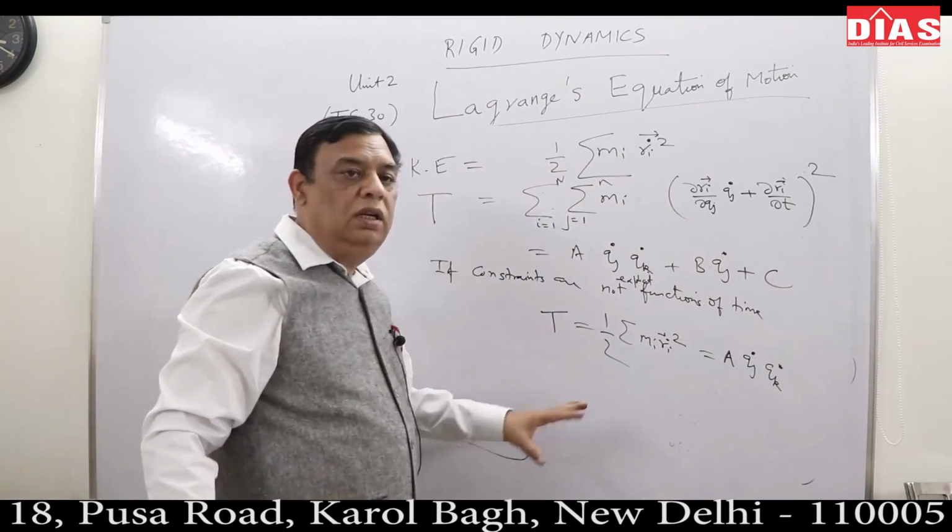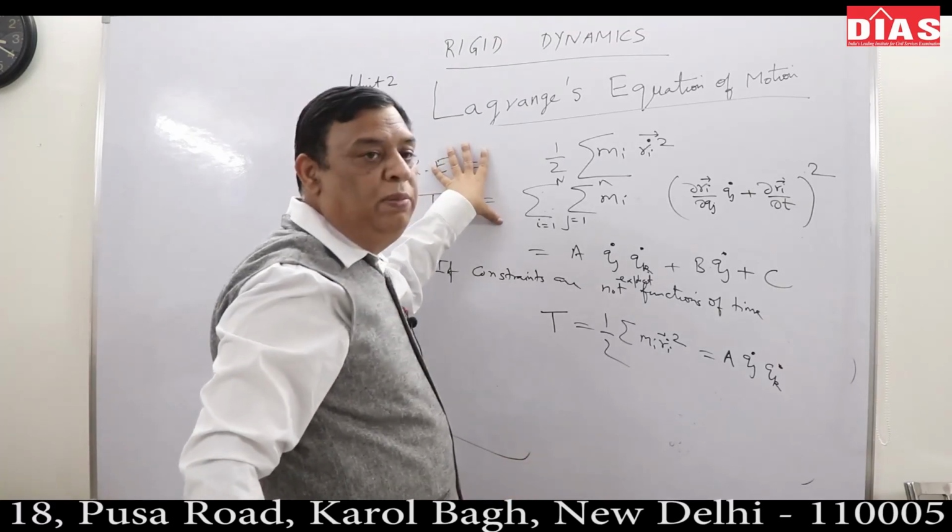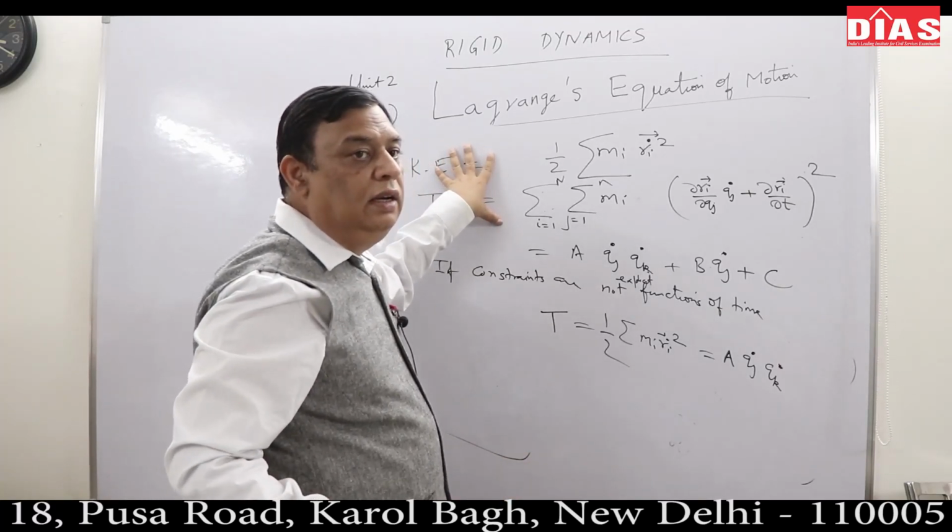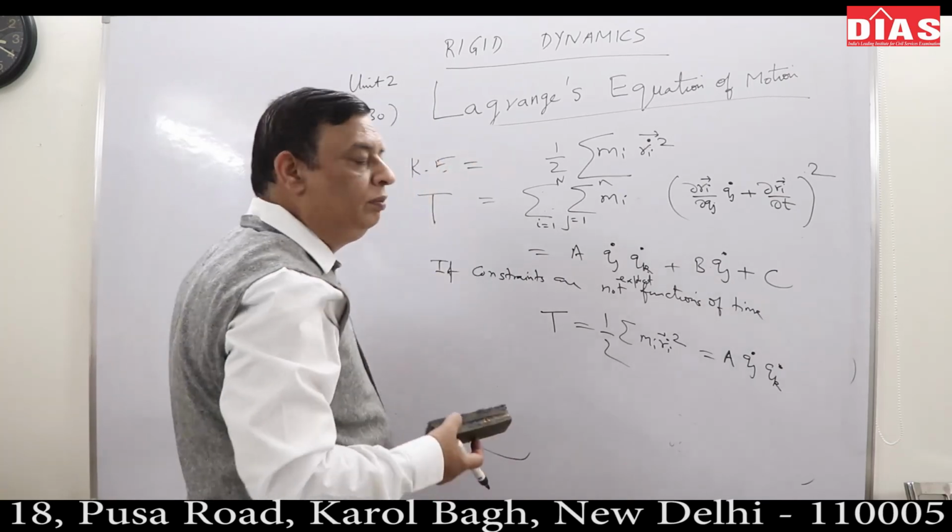We will demonstrate this in due course of time. Kinetic energy plays a great role in the Lagrangian equation of motion.